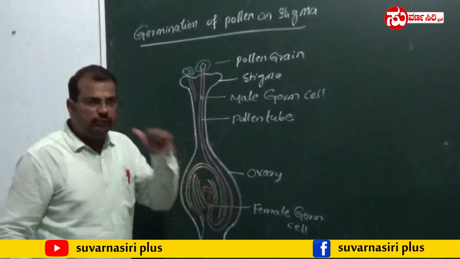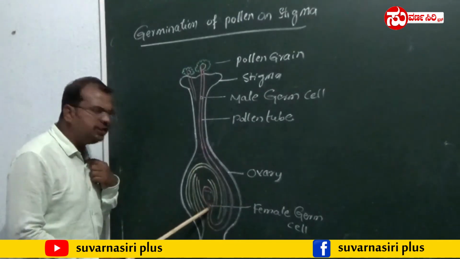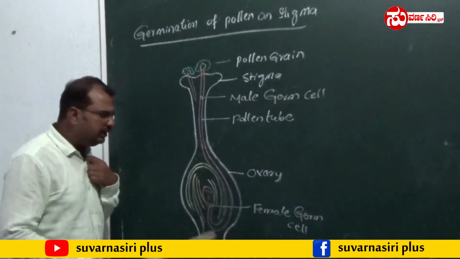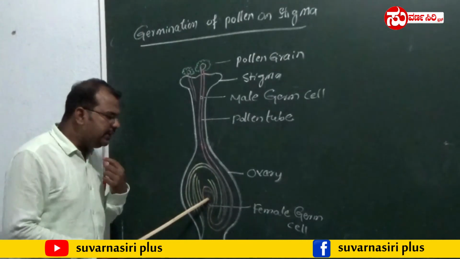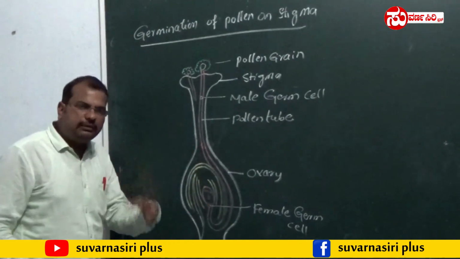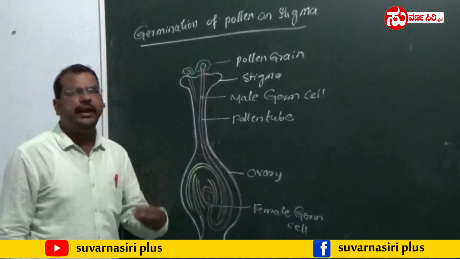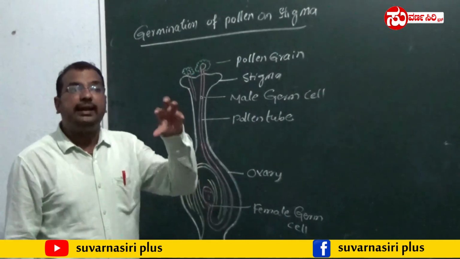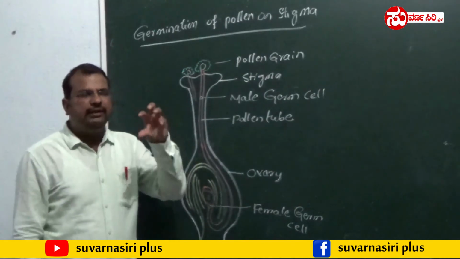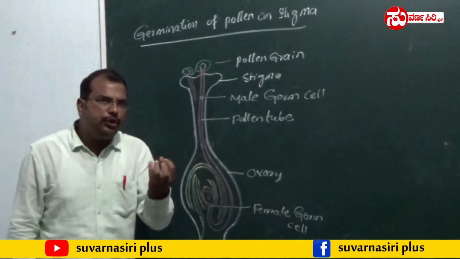Once it fuses here, the fertilization is complete. Then what happens? The ovule turns into what? A seed. The seed contains a future plant inside. Inside the seed there is a future plant called the embryo.